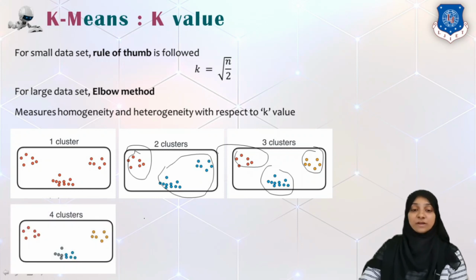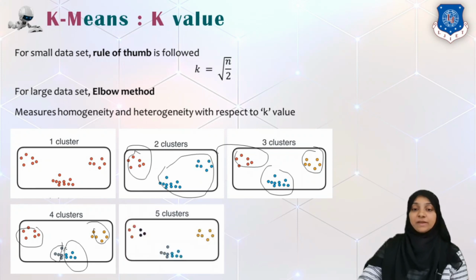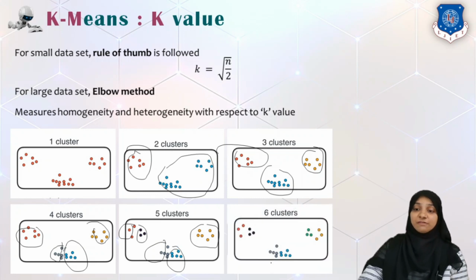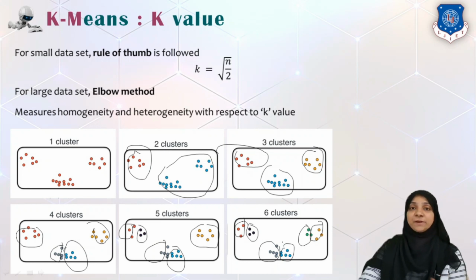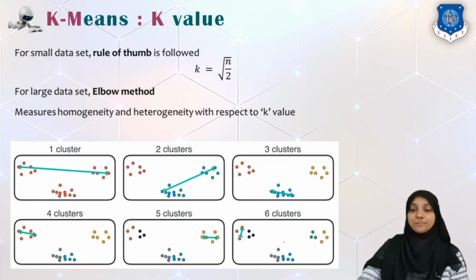If we have four clusters, then this is our first cluster, this will be our second cluster, this will be our third cluster, and this will be our fourth cluster. If K is equal to 5, then we will have clustering like this: first cluster, second one, third one, fourth and the fifth one. And if we still increase the value of K, we will have different clusters like 1, 2, 3, 4, 5 and 6. And we can experiment with different values of K likewise.